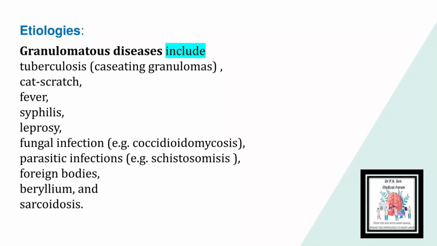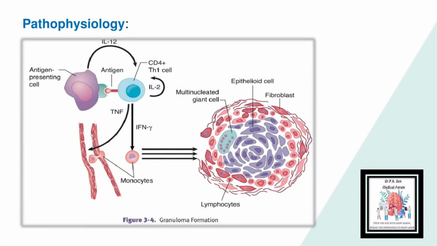Now we move on to etiologies. Granulomatous diseases include tuberculosis, cat scratch fever, syphilis, leprosy, fungal infections like coccidioidomycosis, parasitic infections like schistosomiasis, foreign bodies, beryllium, and sarcoidosis. Also visible on your screen is the pathophysiology of granuloma formation in the form of a diagram. As you can see, TNF or tumor necrosis factor plays an important role in granuloma formation.